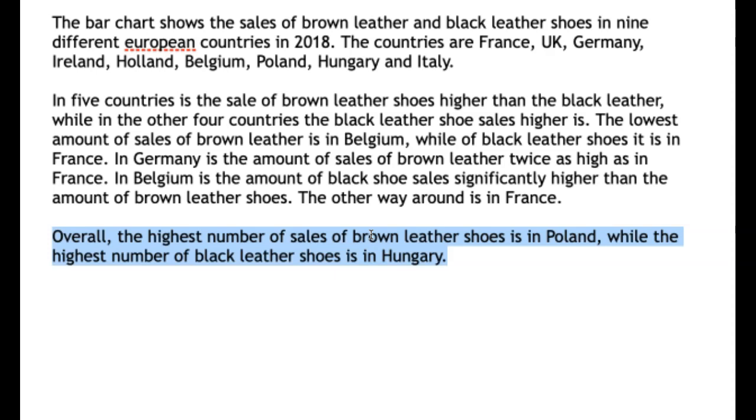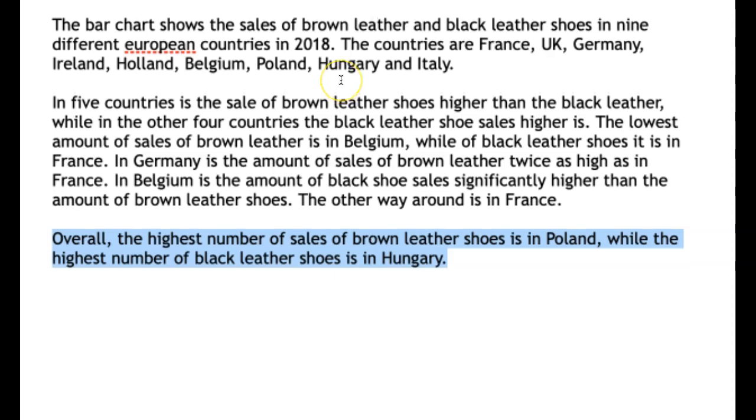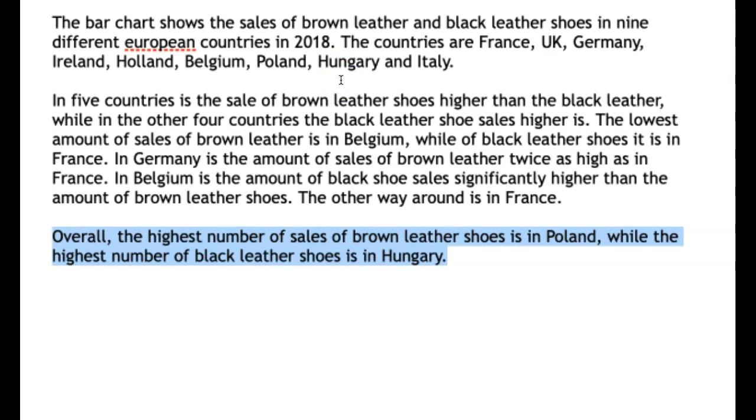Okay, brown shoes are the most popular in Poland. Black shoes are most popular in Hungary, and then we might as well say, and the least amount of brown shoe sales is in X, and the least amount is in Y, for example. Okay, so big takeaways from here. Try and include the respectively sentence that's in your task 1 course. Definitely include more figures, and definitely work on your sentence structure.